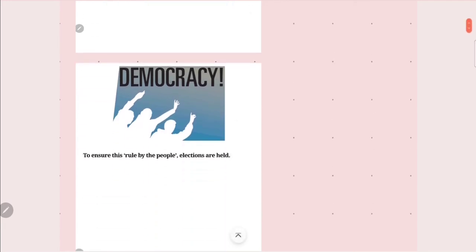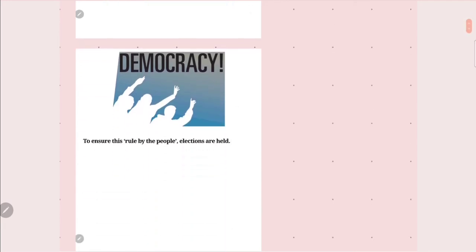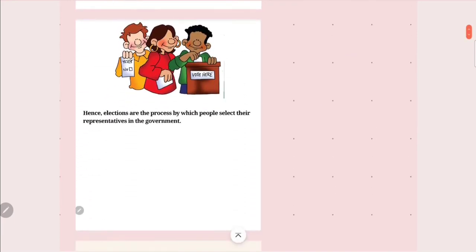Moving forward, what does democracy ensure? Democracy ensures rule by the people. Everything revolves around people. In democracy, everything is related to people. People will elect their representatives, people will cast their vote, people will form a government, and people will rule their own people. Understood?